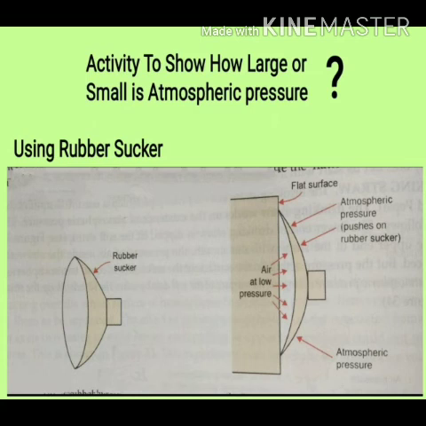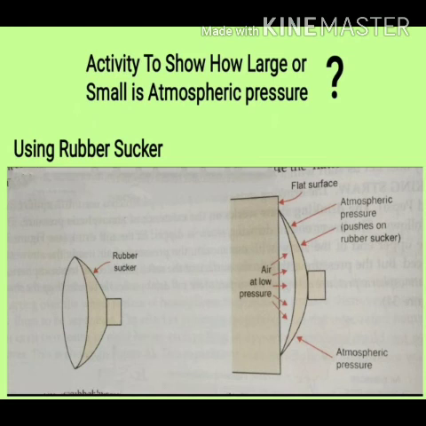What you have to do? You have to take a rubber sucker and press it on a smooth surface. When we press the rubber sucker on a smooth surface, the cup part of the rubber sucker gets flattened and it sticks to the surface, as most of the air between the cup and the surface escapes out, and the sucker sticks because the pressure of the atmosphere acts on it.